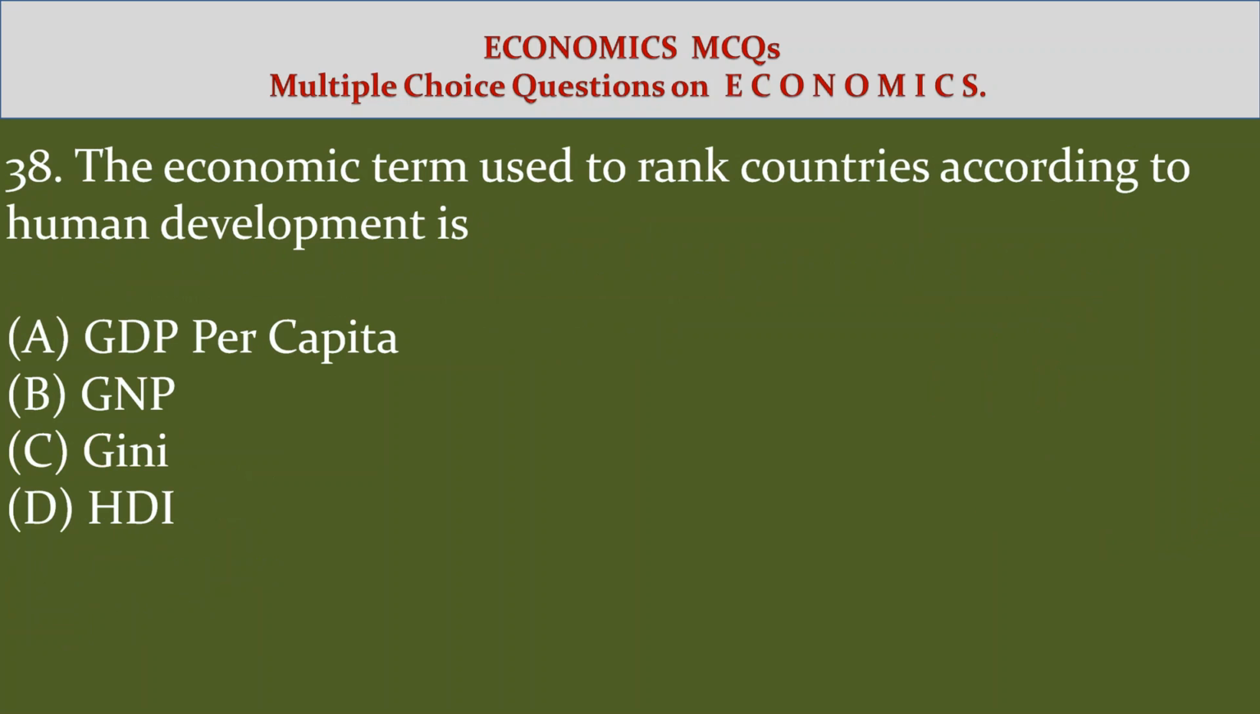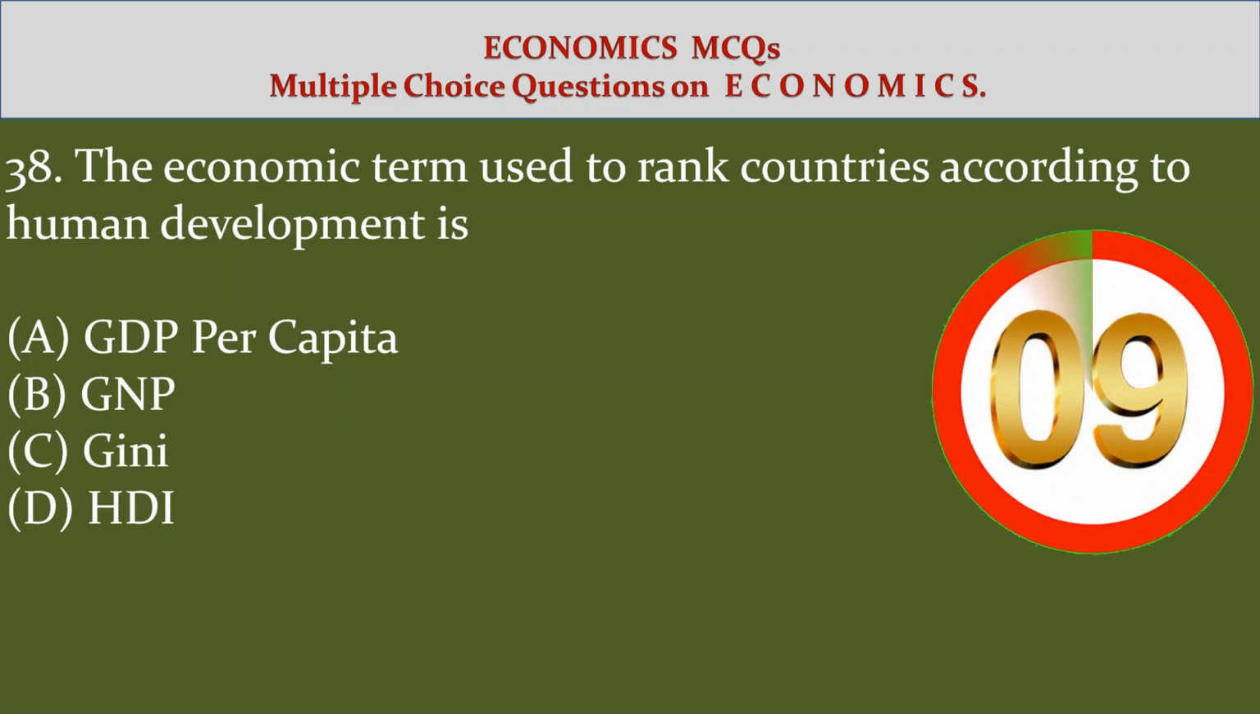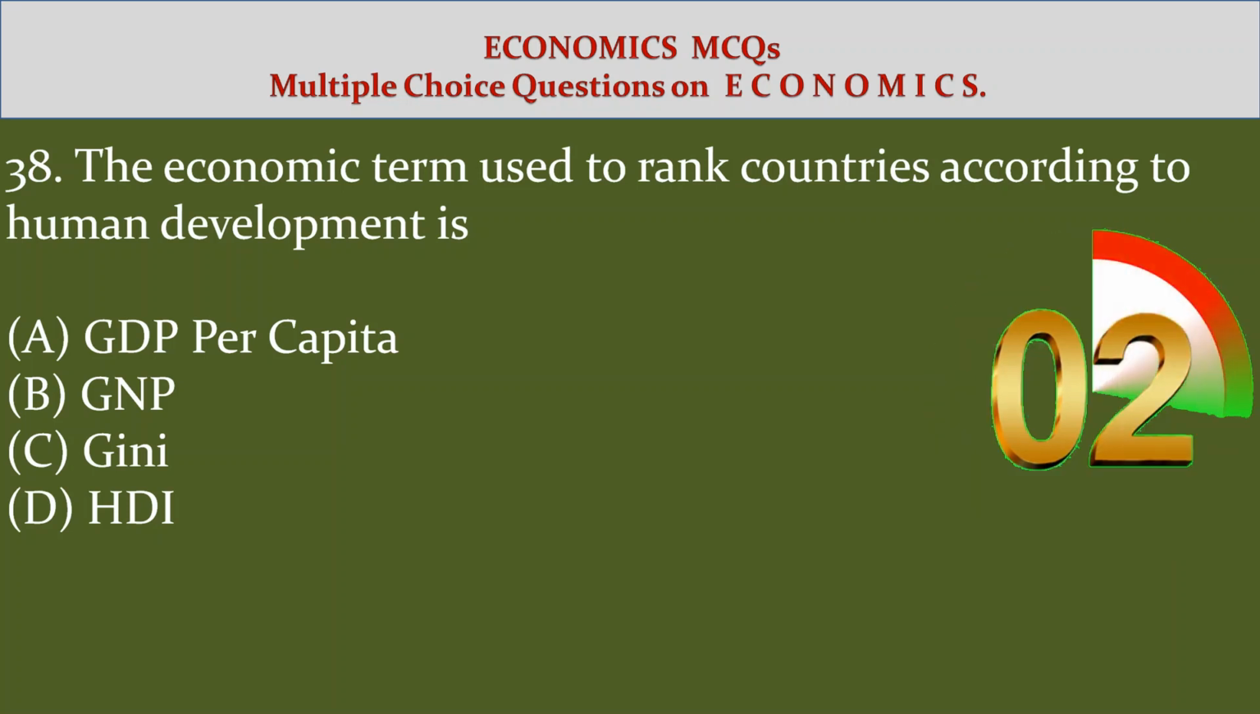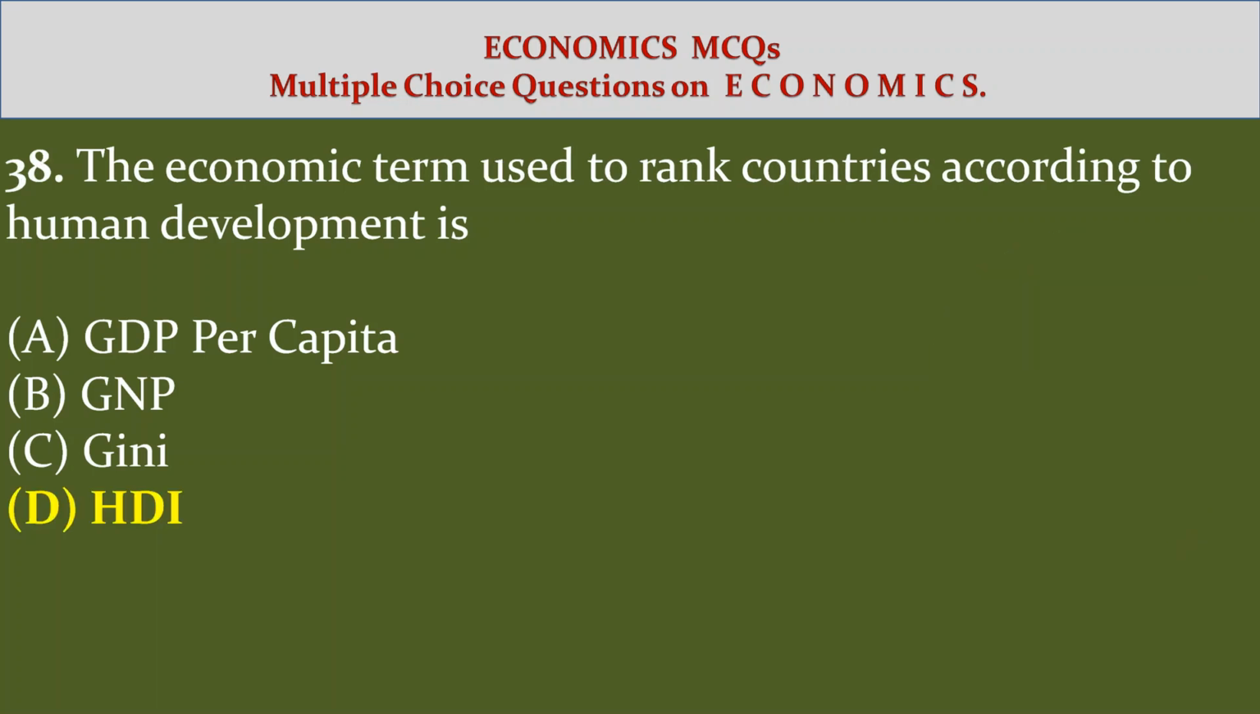38. The economic term used to rank countries according to human development is option A. GDP per capita, option B. GNP, option C. Gini, option D. HDI. Answer D. HDI.